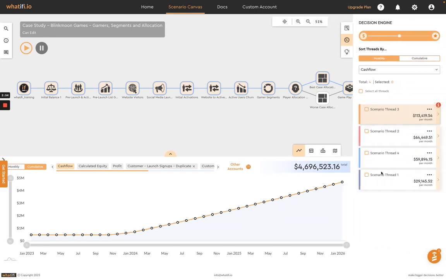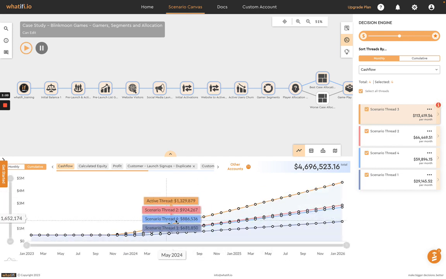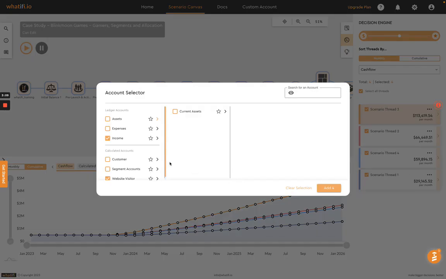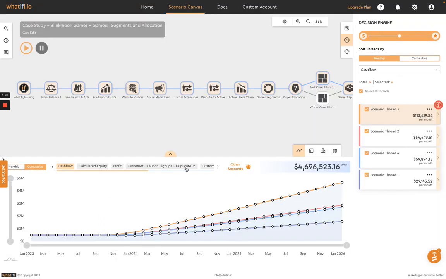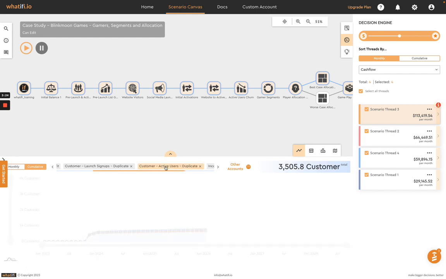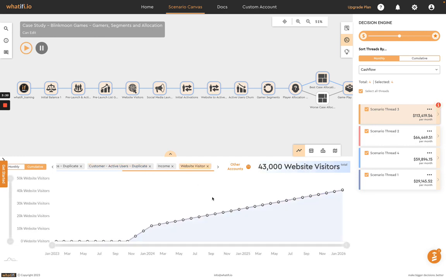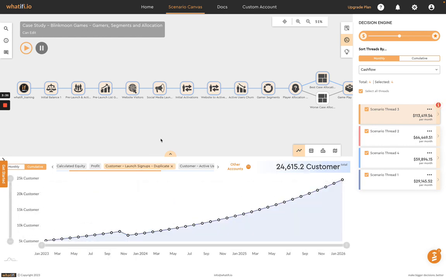And on the right-hand side, we can see all four scenarios modeled out concurrently. And at any particular stage, we can push any of those to the graph. We can see those monthly or cumulatively. And we have access to a whole host of accounts here that we can look at to determine different drivers and variables and outputs for this model when we're making some of our decisions. So for example, here we could look at any particular stage at the number of active customers in every single model. We can look at the number of website visitors in these different models. We can look at the number of launch signups in each of these models here all at the same time.